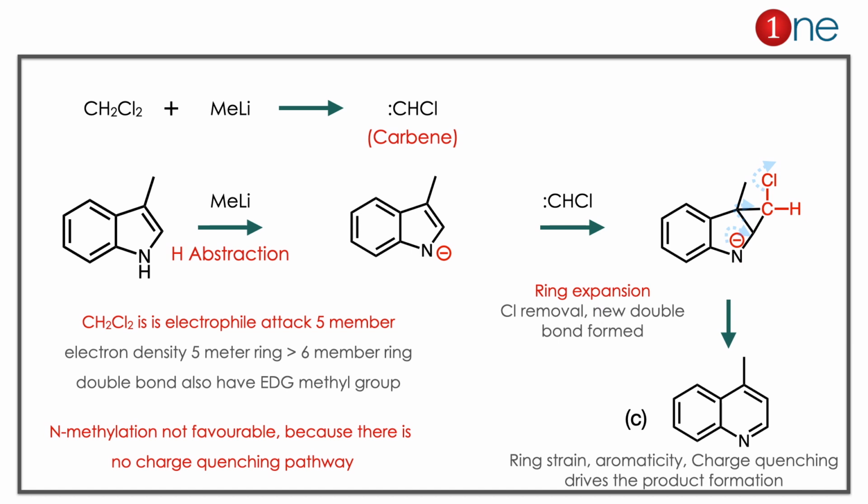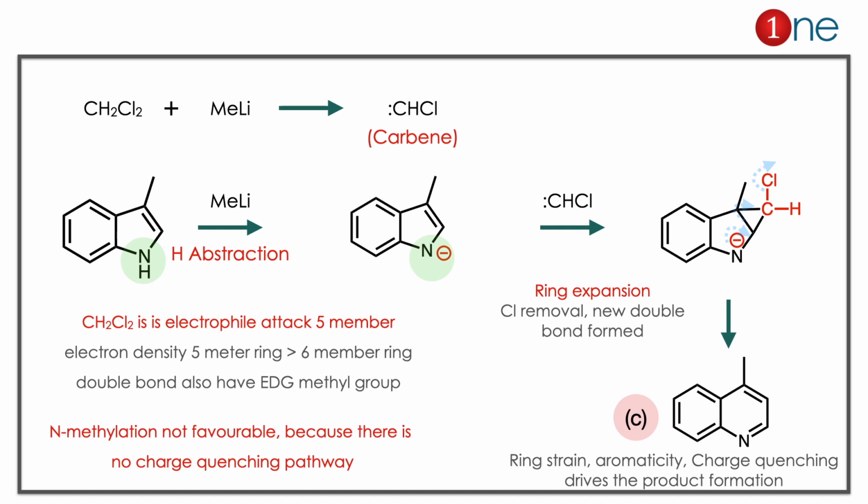The starting material, with dichloromethane and methyl lithium, definitely gives the possibility of carbene formation. The carbene is an electrophile and always looks for high electron density. So let us go by the reagent. You are taking indole and using methyl lithium, so proton abstraction will occur, and you have the anion formation. Then the next step is addition of the carbene. Why does it occur in the 5-member ring, not the 6-member ring? If you calculate the electron density, the 5-member ring has more, because 5 atoms share 6 electrons, so a little bit higher electron density. So it attacks that ring.